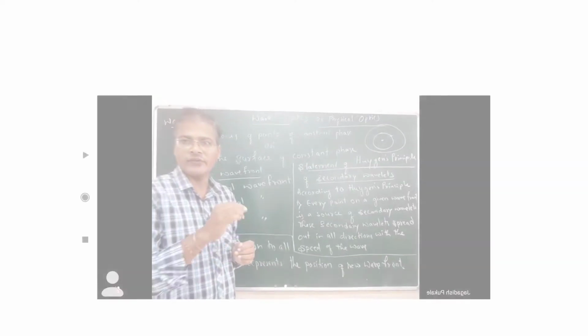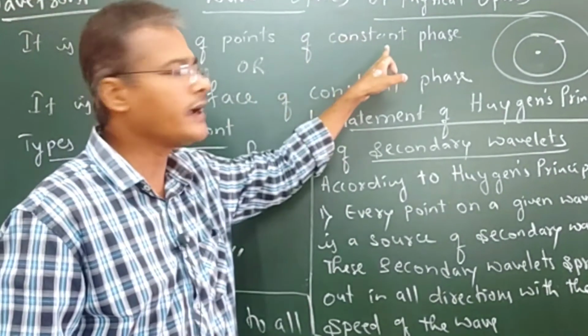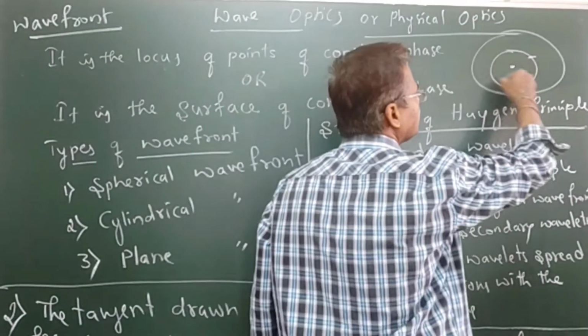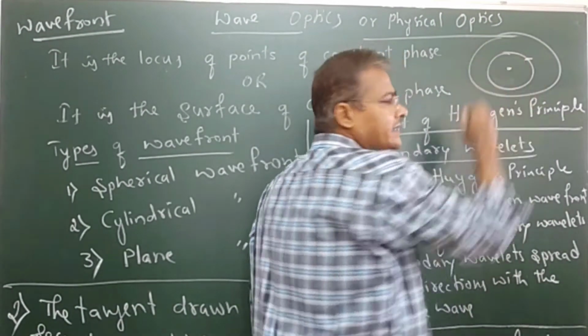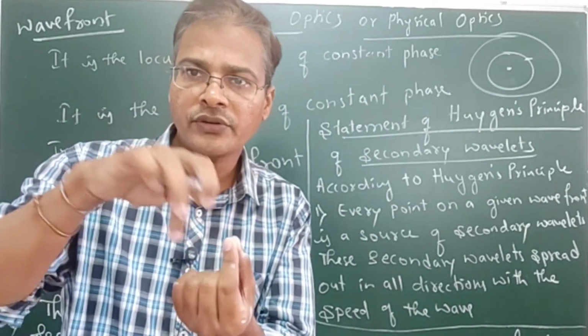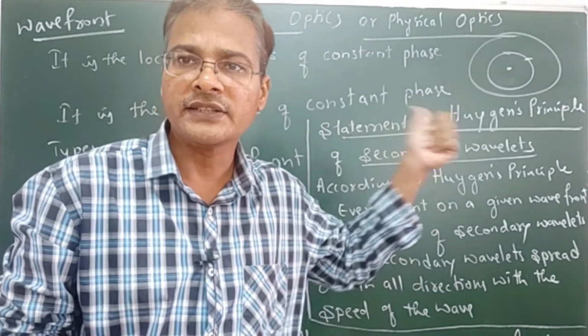What does a wavefront mean? The wavefront is the locus of points of constant phase. This is one point, and a circular ring is formed. All the particles on that ring are in the same constant phase. Because of that, it is called the wavefront.